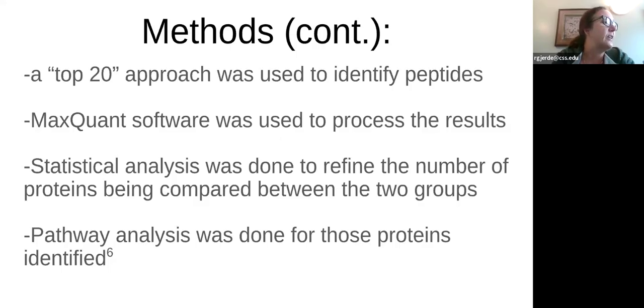One of the first filters they used said that each protein needed to be identified in 4 or more biopsies out of the 8 in each group. And then the second filter was that if there was a change in the amount of protein, it needed to be at least a 1.5-fold increase or a 1.5-fold decrease to be included in the results. So those were the 2 filters that they used.